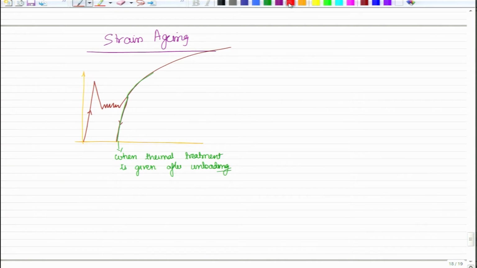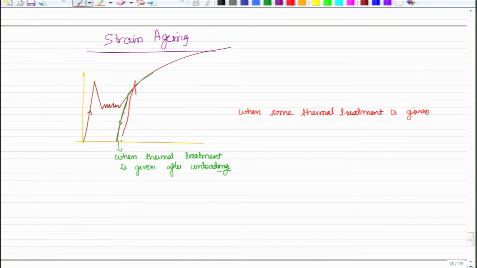But now, what if, when some thermal treatment is given, then you know what will happen, that the yield point phenomena will start. So, let us say I dropped it here and I am just shifting it a little bit so that we can clearly see what will happen.